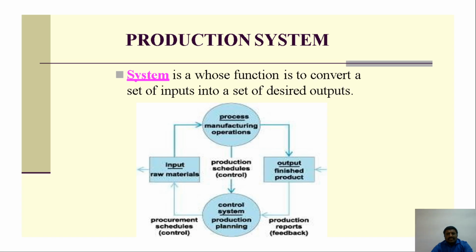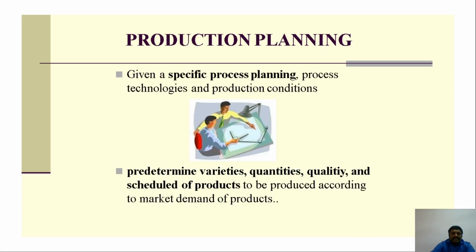Then the function of the system is to convert a set of inputs into a set of desired outputs. Input to output, that's the system we are saying. All these things take place from the initial product to the final production. Production planning gives a specific process of planning, process technology, and production conditions.